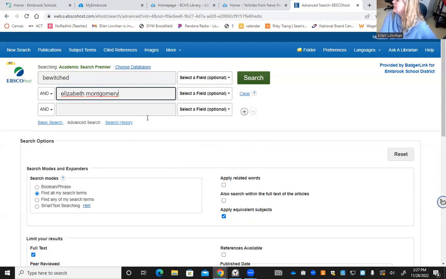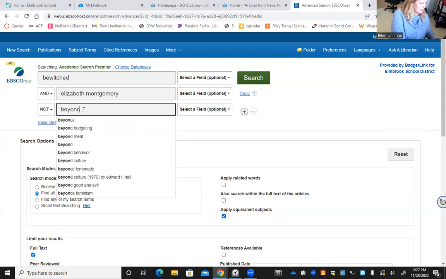And I don't want anything that has anything to do with Beyonce's song in my search, because that's just getting in the way. I'm getting too many things that have references to that. So then I'm going to click on Not. And here I'm going to write Beyonce. And that would take out anything that references Beyonce.